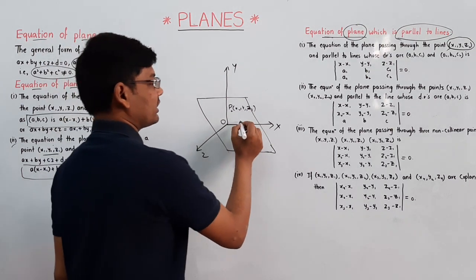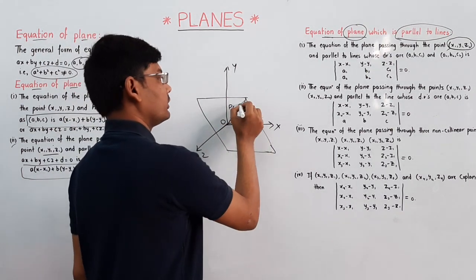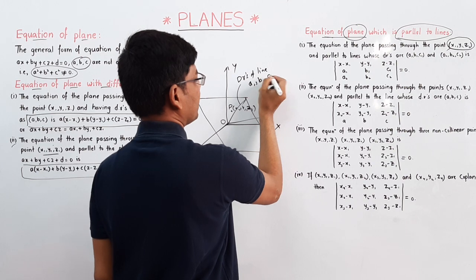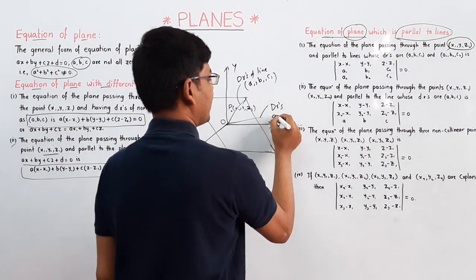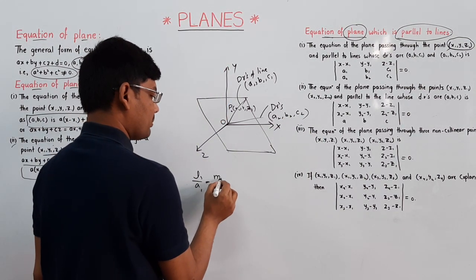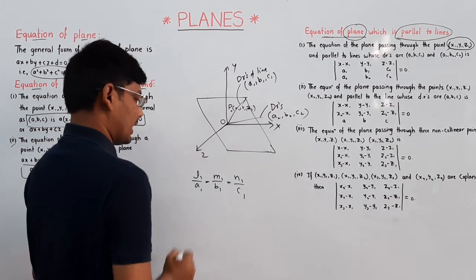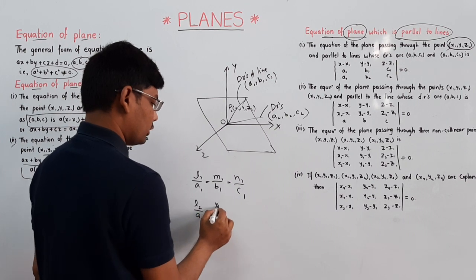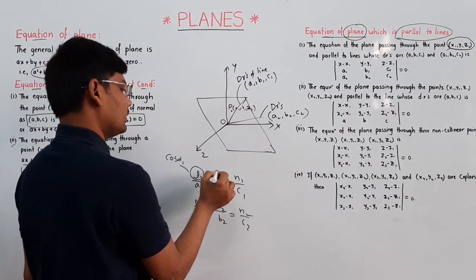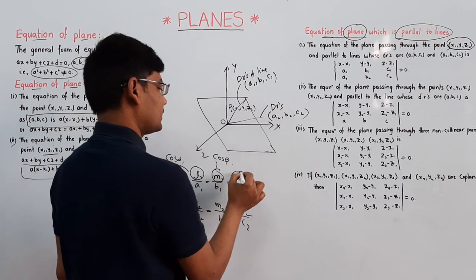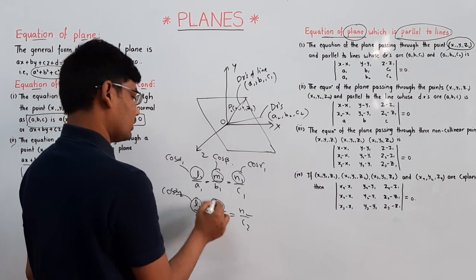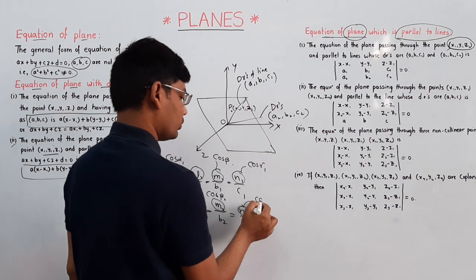If you take any two lines, the DRs of the first line are a1, b1, c1, and the DRs of the second line are a2, b2, c2. The direction cosines are l1 by a1, m1 by b1 and n1 by c1, and for the second, l2 by a2, m2 by b2 and n2 by c2, where l1 is cos alpha 1, m1 is cos beta 1, n1 is cos gamma 1, and l2 is cos alpha 2, m2 is cos beta 2, n2 is cos gamma 2.